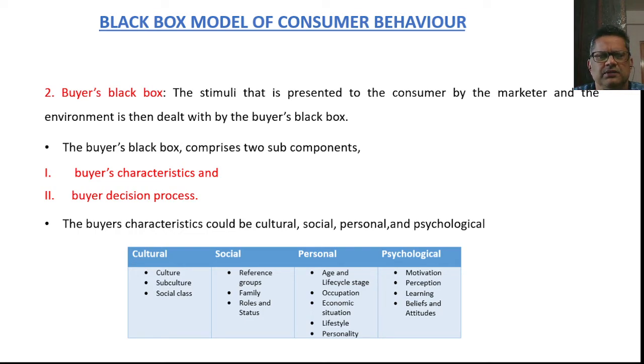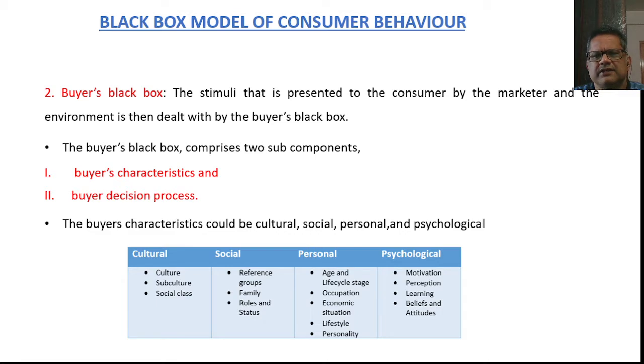The social part is basically the reference groups, family, family background, and roles and status of a particular consumer. When it comes to the personal aspects, it's basically the age, occupation, economic situation, lifestyle led by a consumer, and the personality.